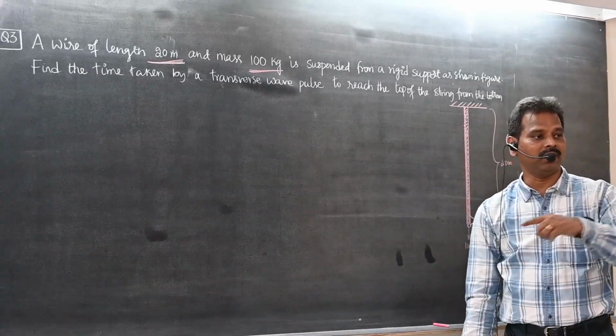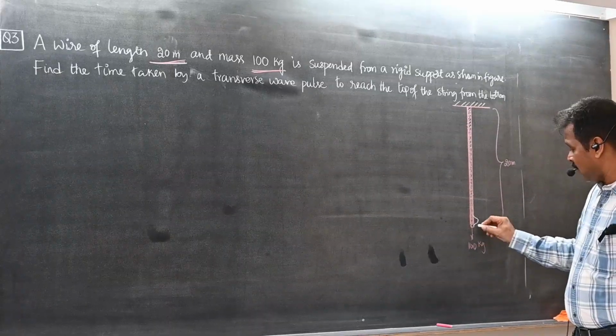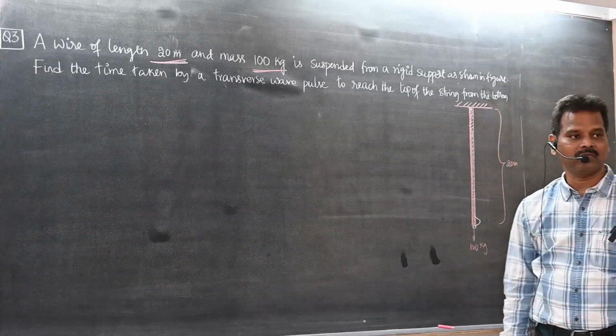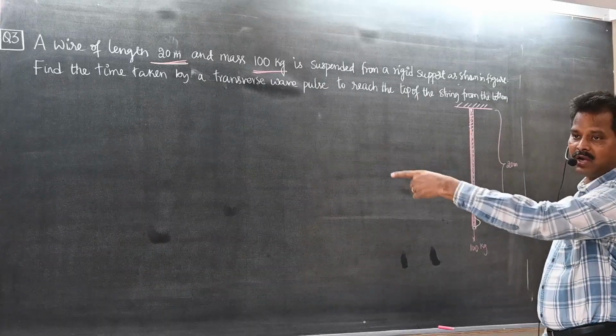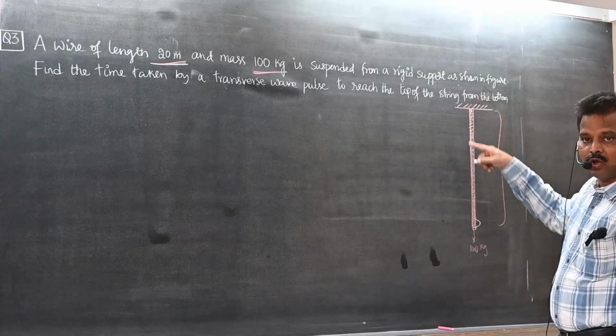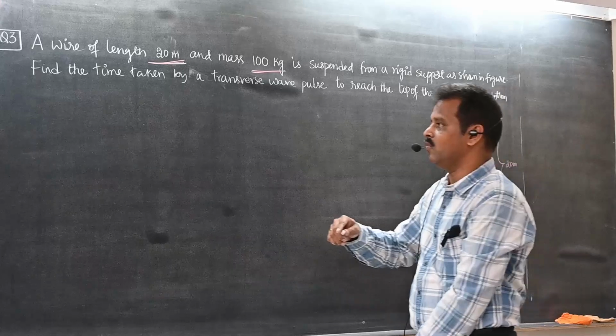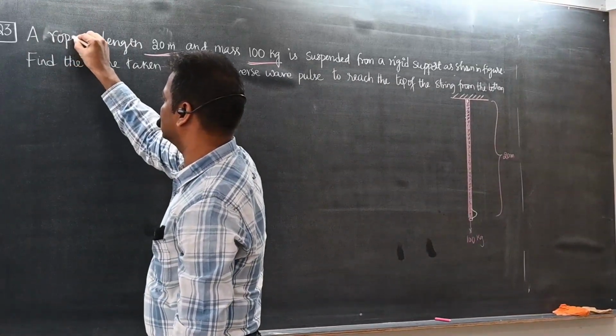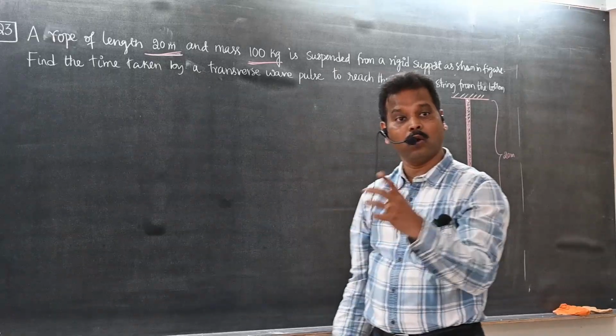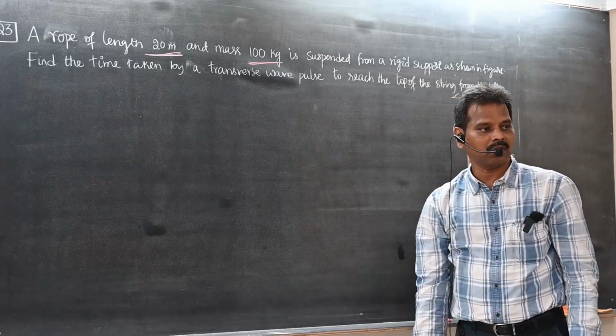How much time will it take for this pulse to travel from here to here, we are finding. Similar problem only. The string was horizontal. Here the string is vertical. Better to write a rope instead of a wire. Wire means thin one, rope means thicker one.